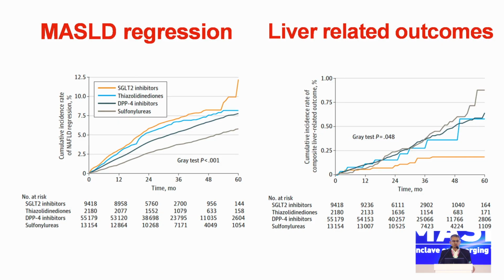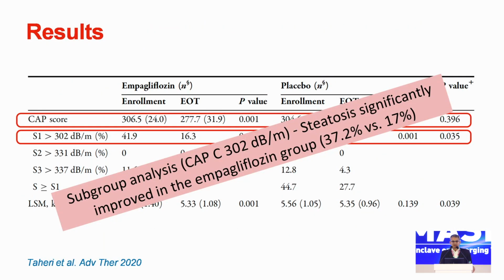This trial did not talk about GLP-1 here. Look at liver-related outcomes. The best liver-related outcomes were seen in the patients who were on SGLT2 inhibitors. So this is reasonably conclusive data to tell you when you use SGLT2 inhibitors for diabetes patients, it helps MASLD, it decreases fat, it improves fibrosis, and it helps in decreasing liver-related outcomes.